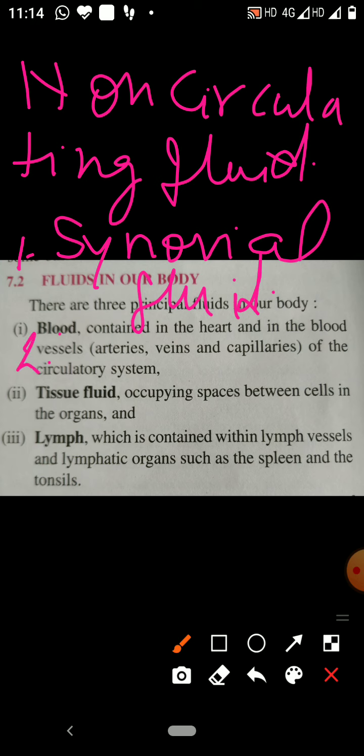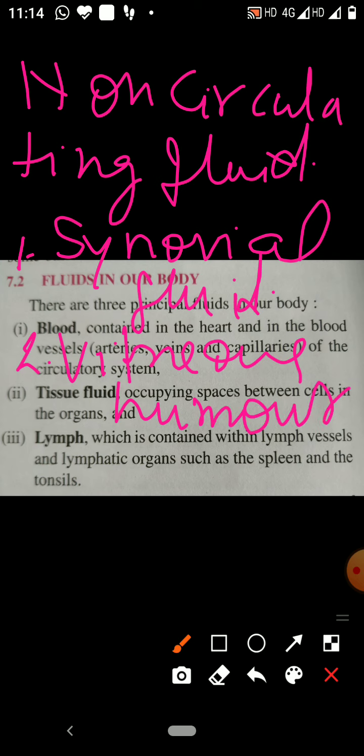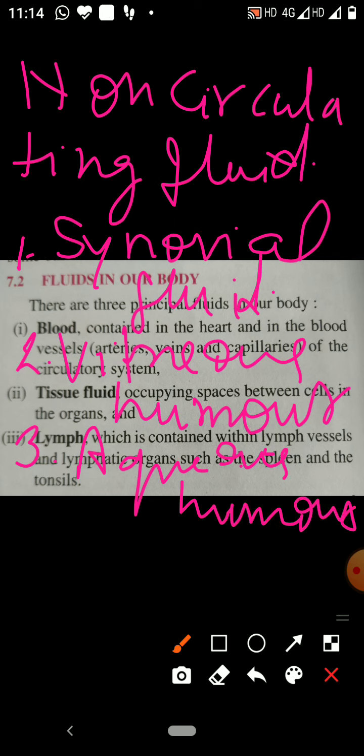Next is vitreous humor. It is located in the eye between the lens and retina. Next is aqueous humor. It is also located in the eye between the cornea and lens.